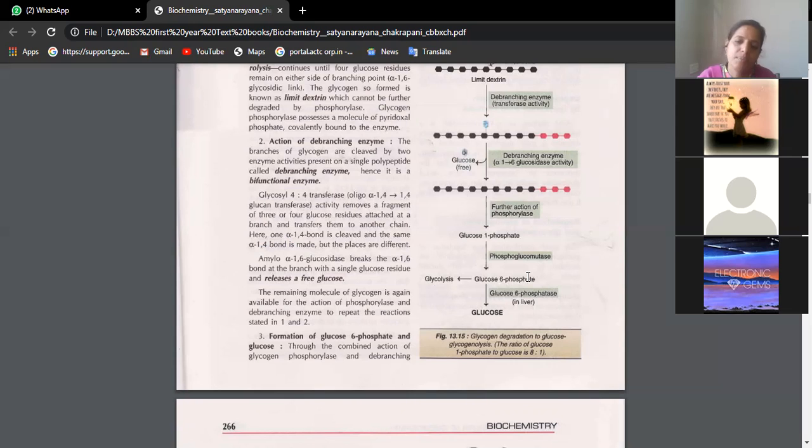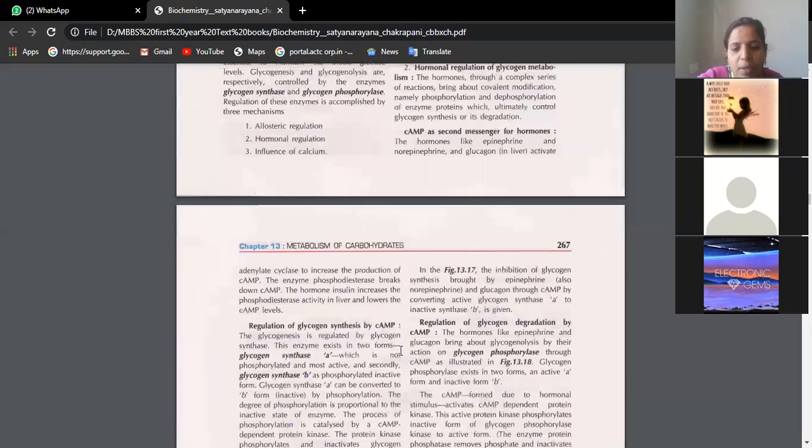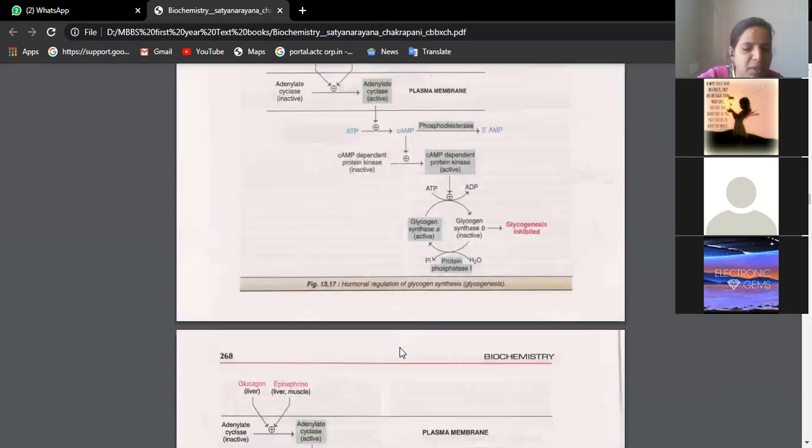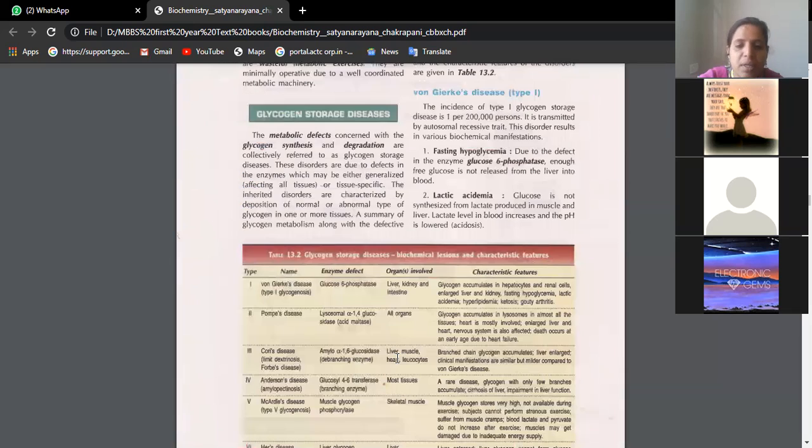And the liver is becoming big in size, leading to a fatty type of change. It may go and get deposited in the kidney. Wherever this compound gets deposited, that particular organ gets destroyed, not functioning properly. So the organs where this metabolite is accumulated are liver, kidney and intestine.